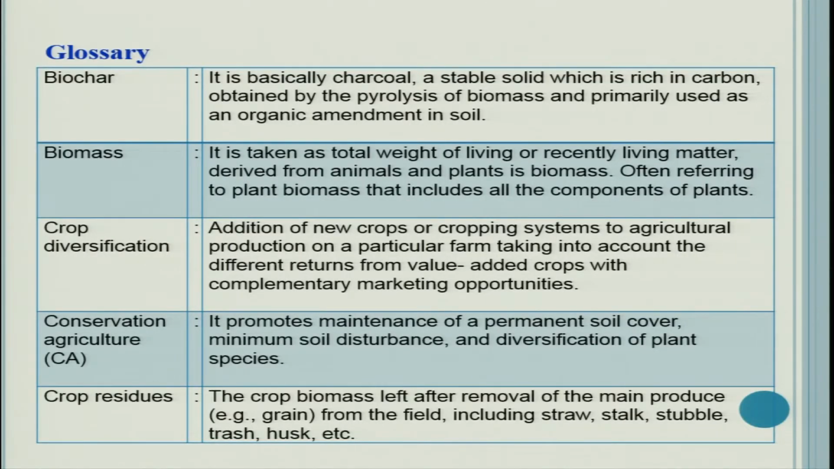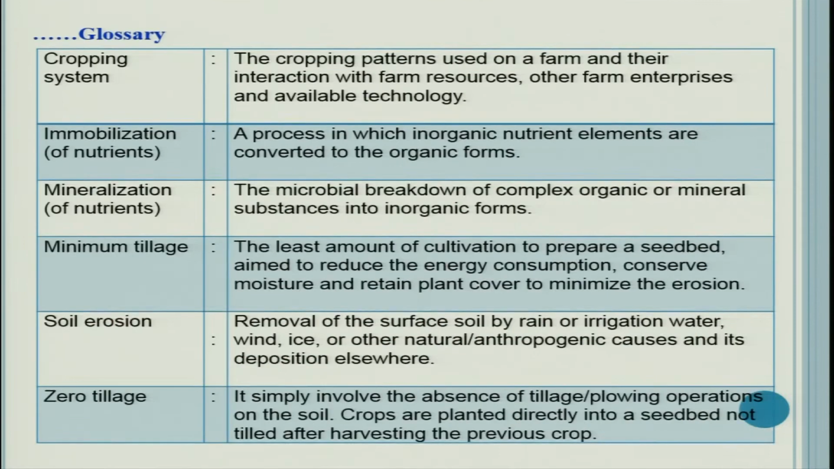Conservation agriculture promotes maintenance of a permanent soil cover, minimum soil disturbance and diversification of plant species, mainly through crop rotations. Crop residues, the crop biomass left after removal of the main produce, that is grain, from the field, including straw, stalk, stubbles, trash and husk, etc. Cropping system, the cropping patterns used on a farm and their interaction with farm resources, other farm enterprises and available technology is your cropping system.